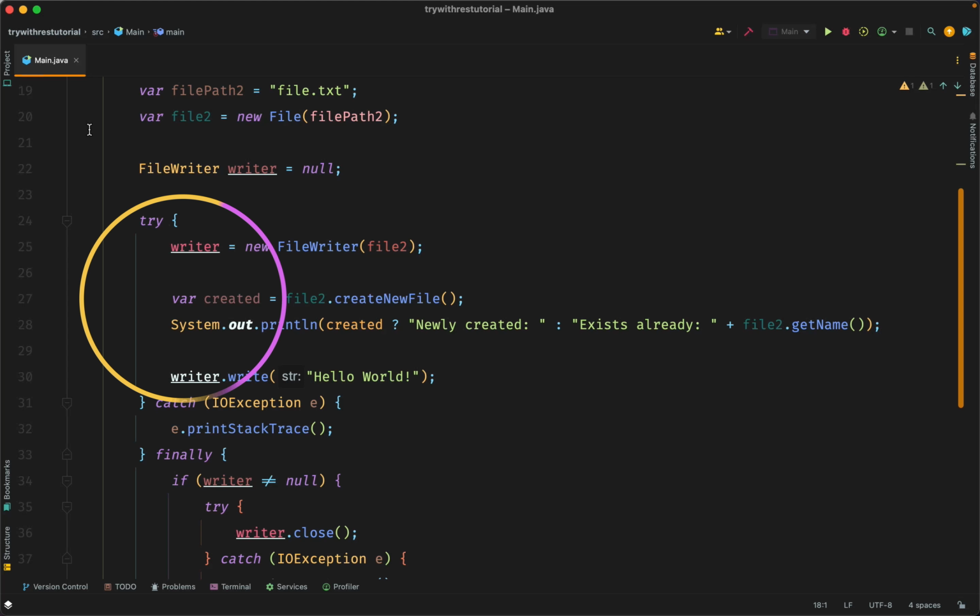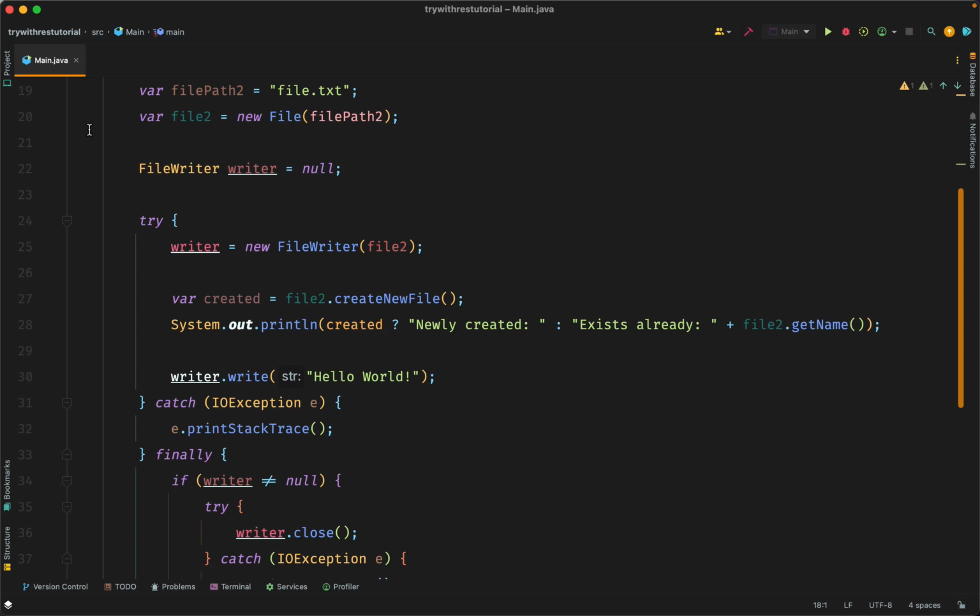The try statement is used to enclose a block of code that might throw an exception. This way, the program can handle the exception instead of stopping execution. So in the try block, we create a new file using the file2.createNewFile method and store the result in a Boolean variable. Now we print out the result, and we write hello world to the file using writer.write.